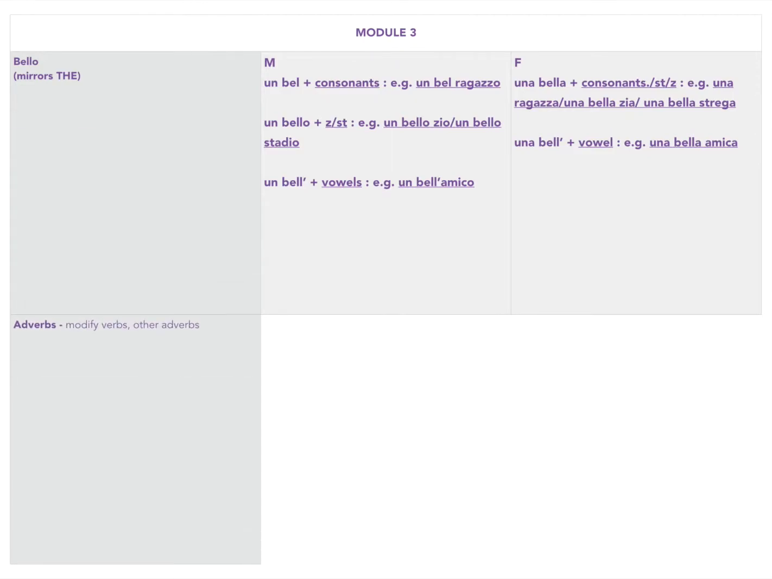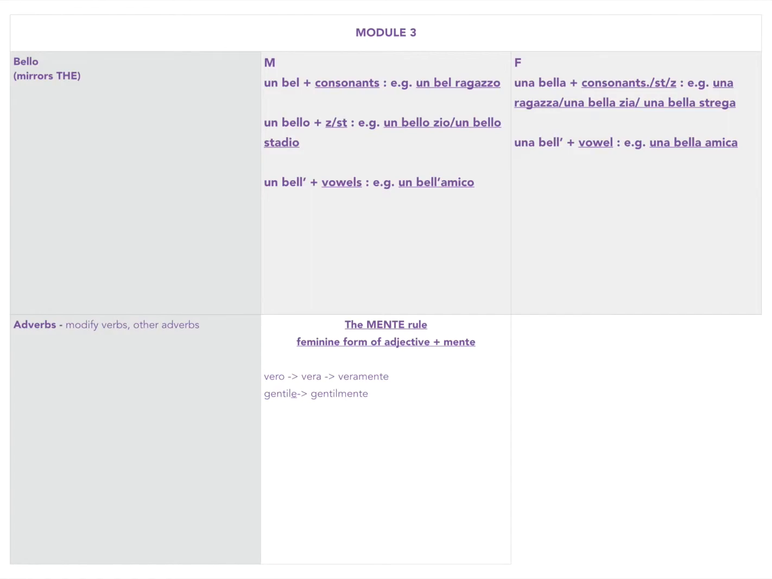Okay. Next up, let's talk about adverbs. Now, adverbs are nice in Italian because they follow patterns. And if you don't remember, adverbs modify verbs and other adverbs, okay? In Italian, we have what we call the mente rule, which starts with the feminine form of an adjective, okay? So we take the feminine form and then we just add mente, and that gives us an adverb.